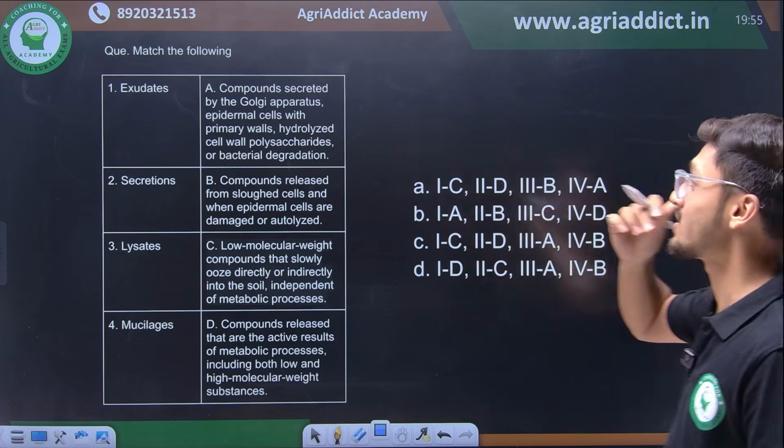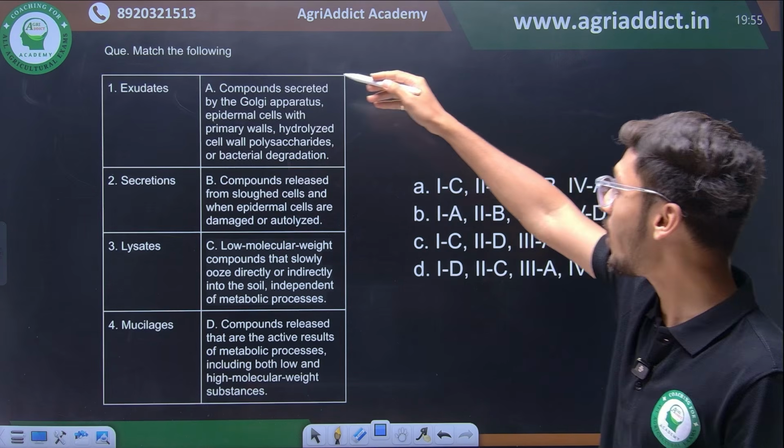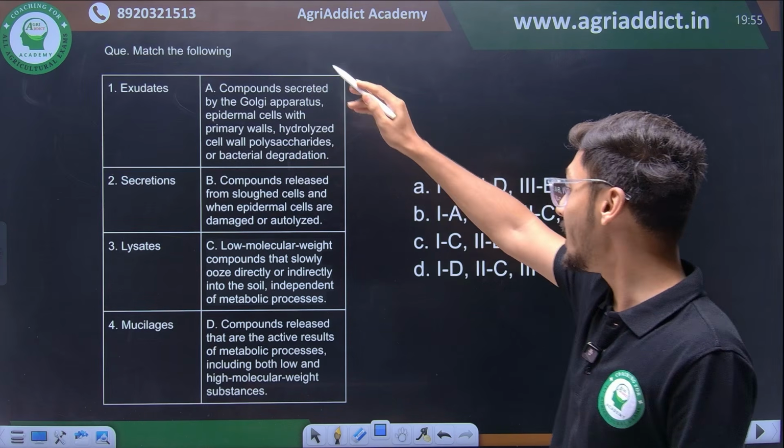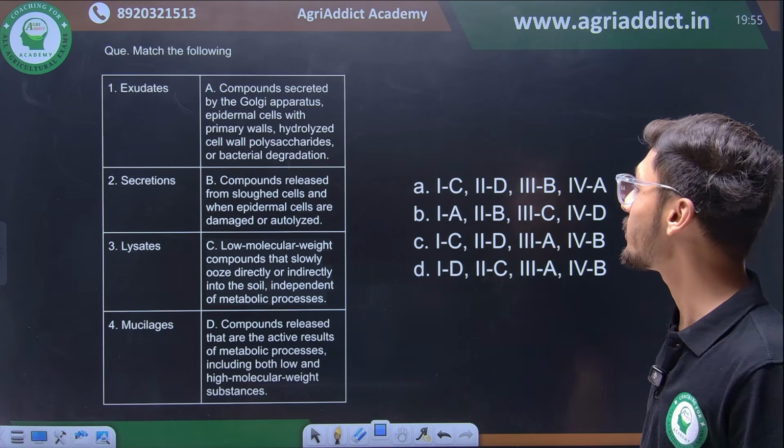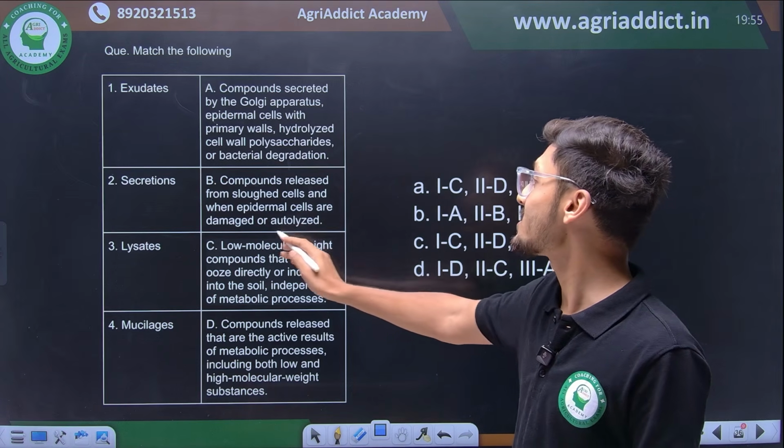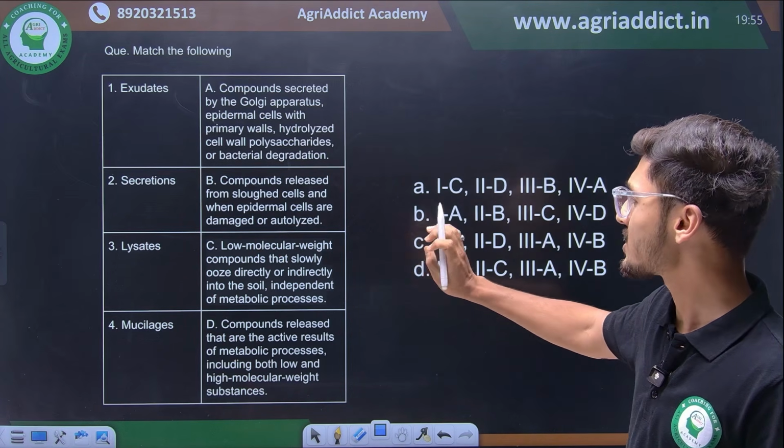So we have exudates. What are exudates? Exudates are the compounds that are released from the active roots of, like, sloughed cells and epidermal cells that are damaged or autolyzed. Then we have